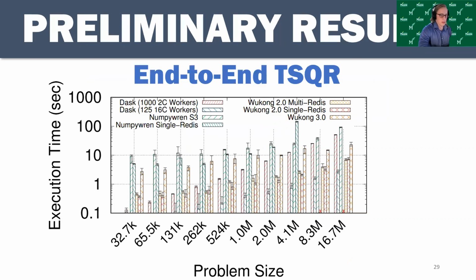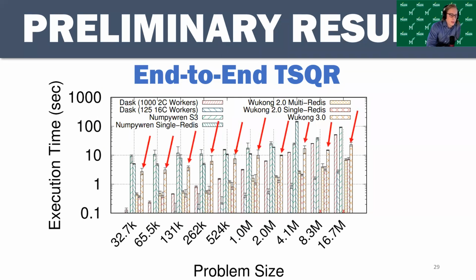Beyond this, the design of Wukong 3 is fairly similar to Wukong 2 in its current form, so I will just briefly go over some of the preliminary results. So here we have the same TSQR results from before, but with a bar added for Wukong 3. As we can see, Wukong 3 outperforms the S3 version of NumPy for all problem sizes, and it outperforms the single Redis version of NumPy for all except the